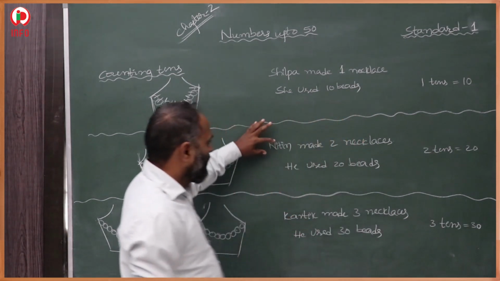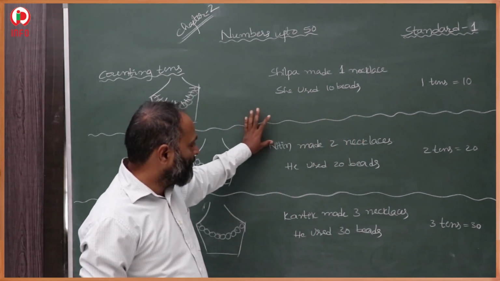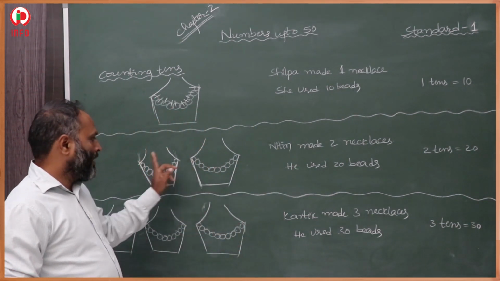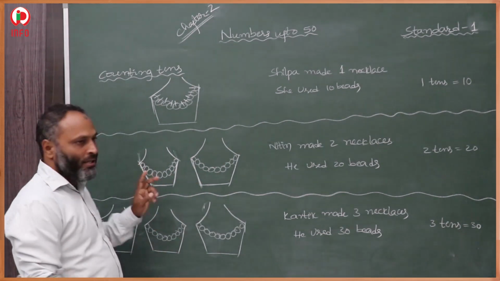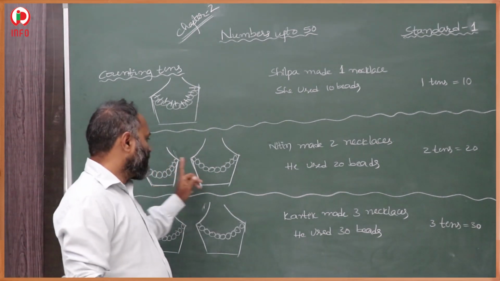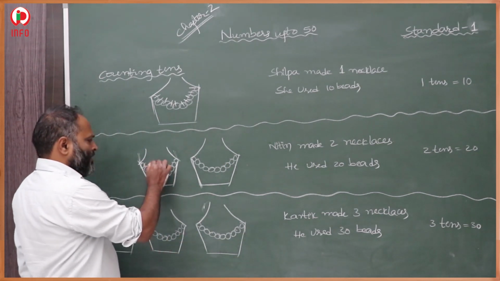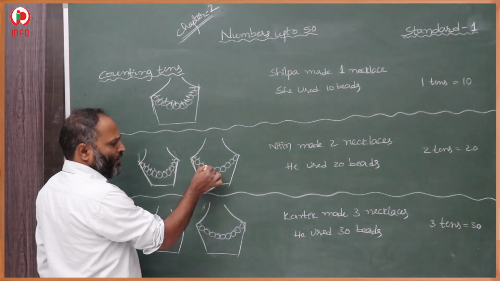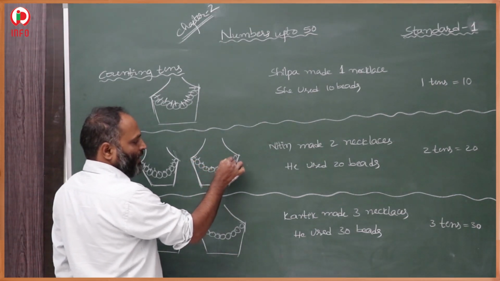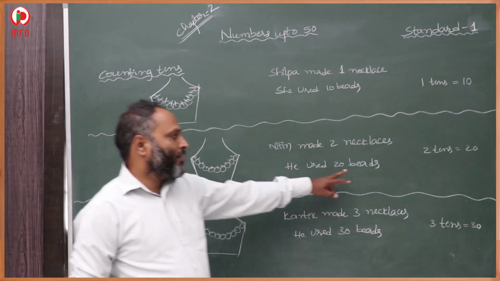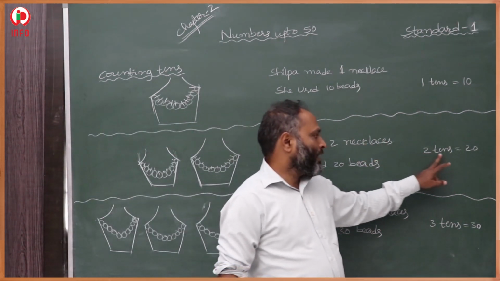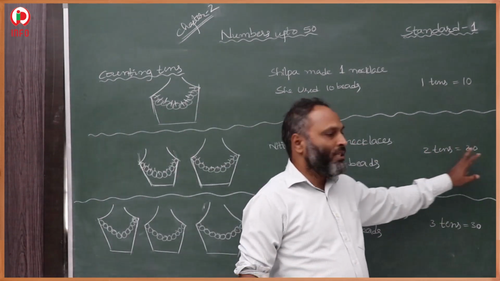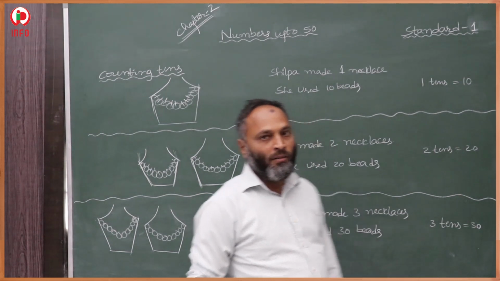Then after that, Nitin made 2 necklaces. He used 20 beads. In each, 10 beads were there: 1, 2, 3, 4, 5, 6, 7, 8, 9, 10, 11, 12, 13, 14, 15, 16, 17, 18, 19, 20. 20 beads he used. This is 1 ten, this is 1 ten. Total 2 tens. 2 tens is equal to 20.